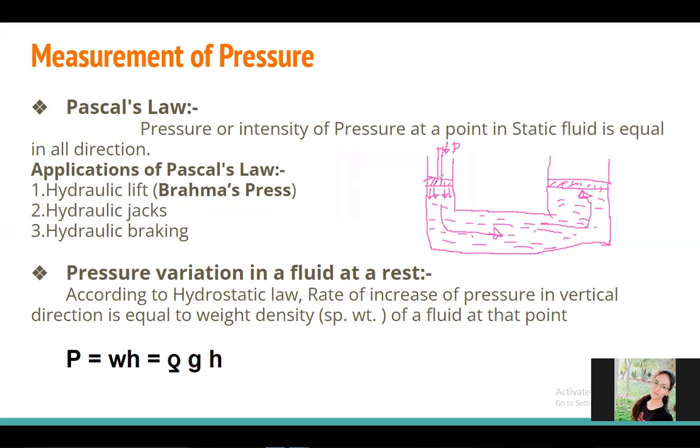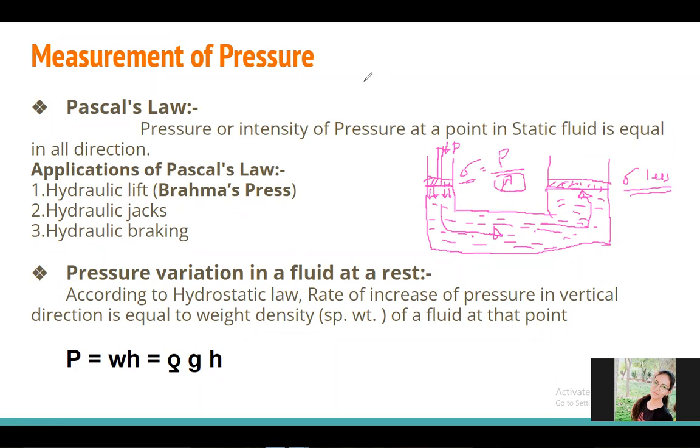See here, as the area is less, and as we know, we calculate stress as the force we apply divided by area, so here the stress will be more. As here the area is more, the stress will be less. There will be less stress, but the same intensity of pressure will be carried forward.